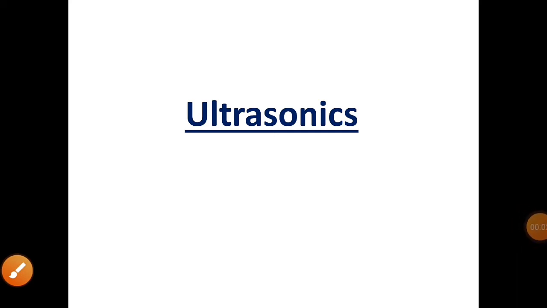Ultrasonics. In this video lecture, we are going to study about ultrasonics. Ultrasonics is a study of high frequency sound waves, sound waves having frequencies beyond the audible range.